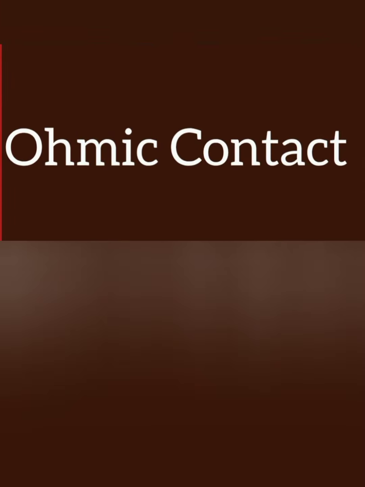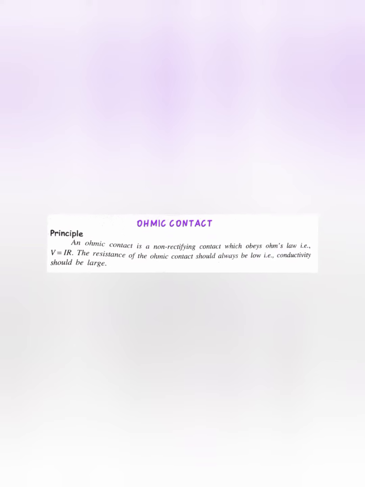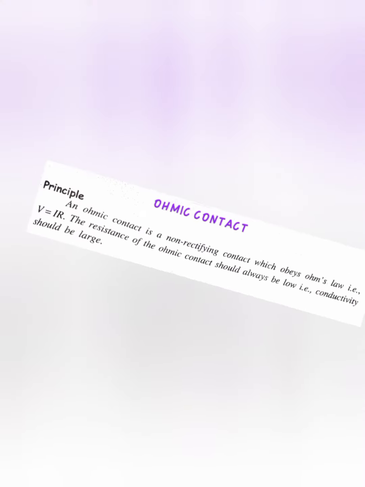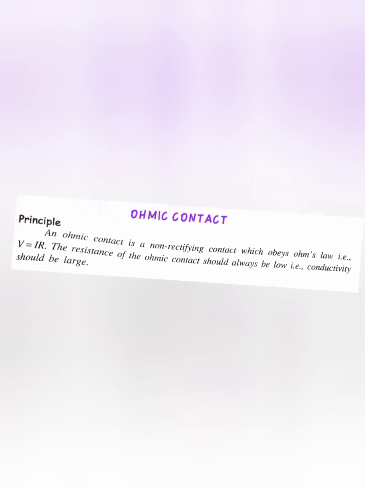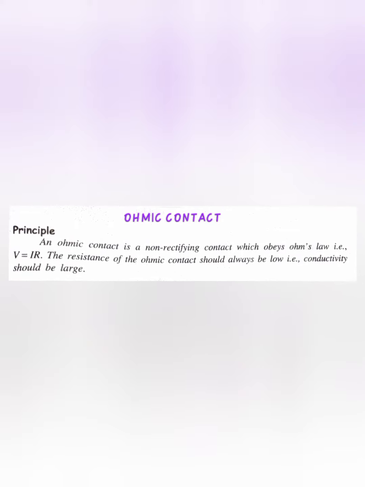In this lecture, we will learn about ohmic contact. We know Ohm's law: V is equal to IR. Here R is the resistance of the ohmic contact, and I is the current. So here the ohmic contact resistance is very low. At the same time, conductivity should be large. And an ohmic contact is a non-rectifying contact which obeys Ohm's law. This is the principle behind it.